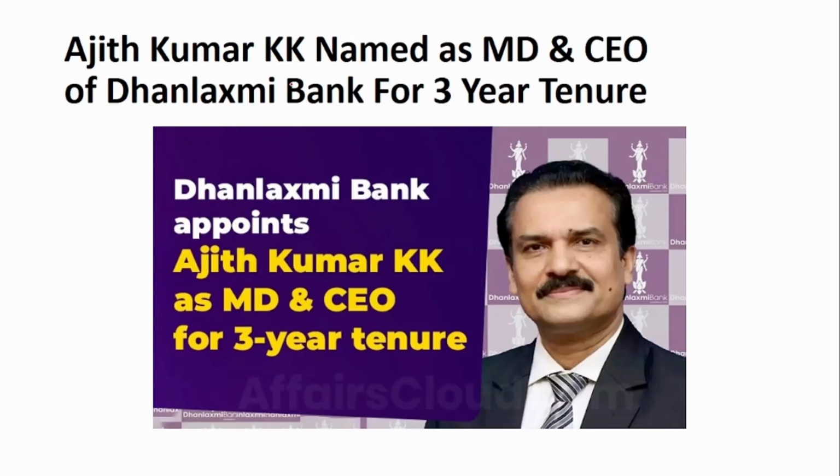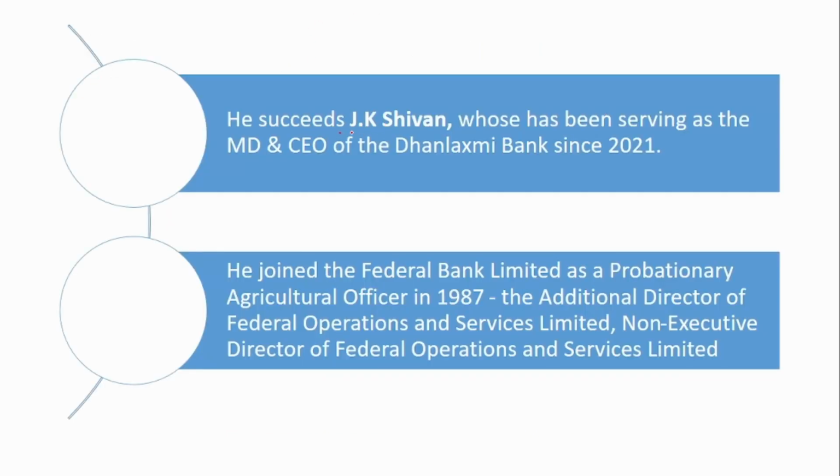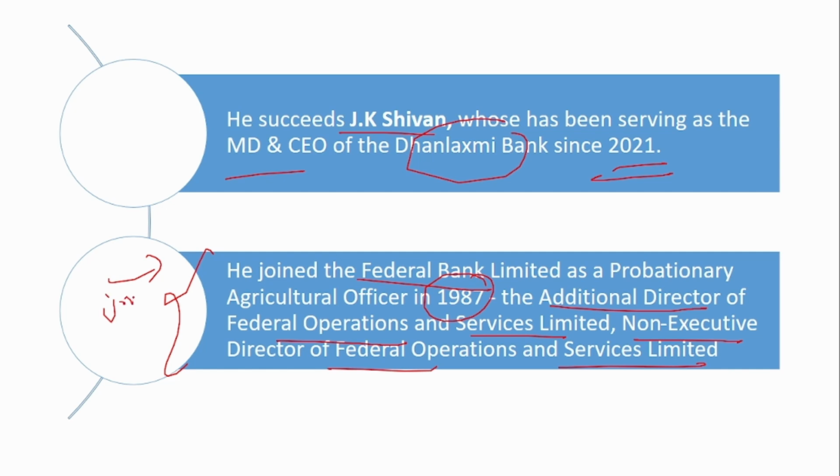This is T+2 settlement, this is T+0 settlement, and SEBI is working on fully implementing T+0 settlement. The next news is about an appointment. Ajit Kumar KK has been appointed as the MD and CEO of Dhanlaxmi Bank for a 3-year tenure. He succeeds JK Shivan, who has been serving as the MD and CEO of Dhanlaxmi Bank since 2021. Ajit Kumar joined Federal Bank as a probationary agriculture officer in 1987, and then he got promoted to additional director of Federal Operations and Services Limited, and then non-executive director of Federal Operations and Services Limited. This is his work journey.